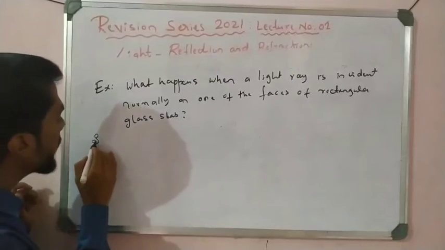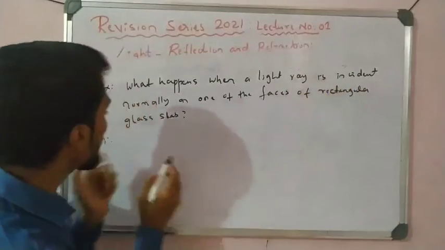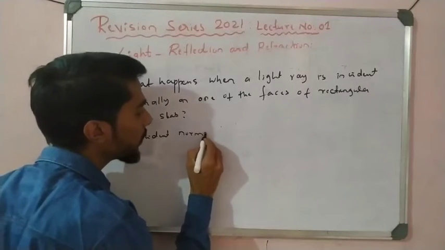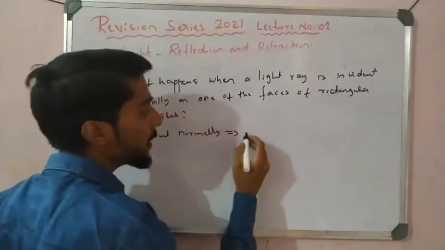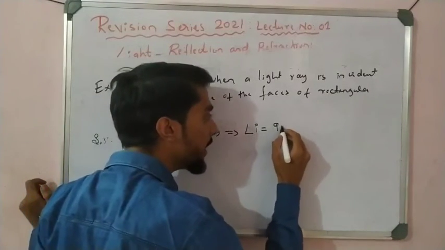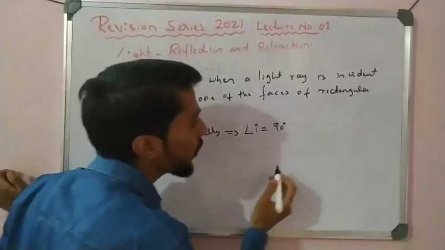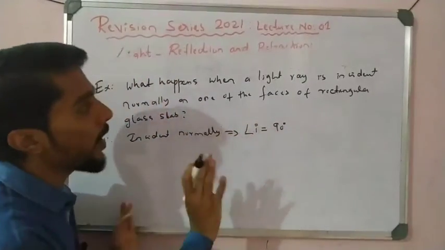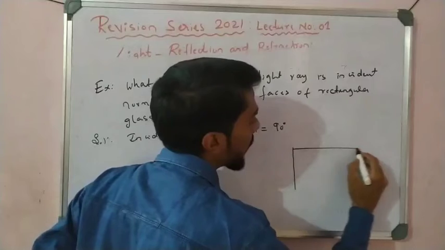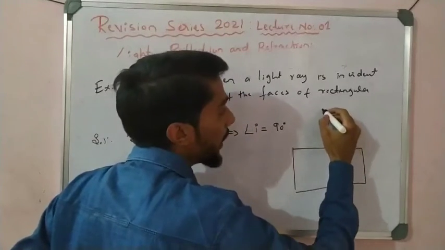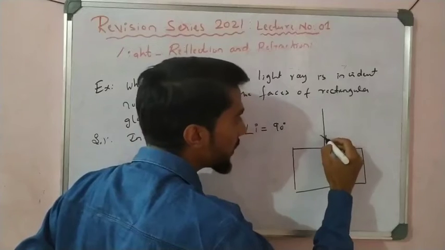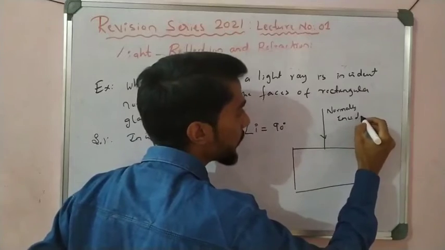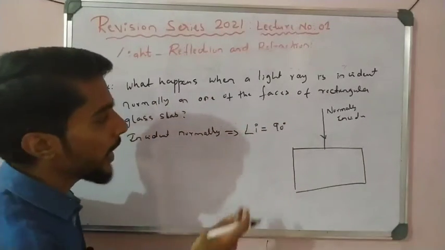See here, one very important point is, what is meant by incident normally? Incident normally means, in that case, the angle of incidence is 90 degrees, like it says here. So now, if the angle of incidence is 90 degrees, what is the angle of refraction they are asking? See here, this is a glass slab. If the light is incident normal like that, it is called normal incidence. Normally incident means angle is 90 degrees, or angle is 0. Sorry, it is 0.